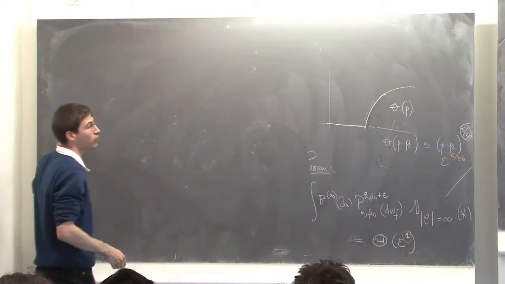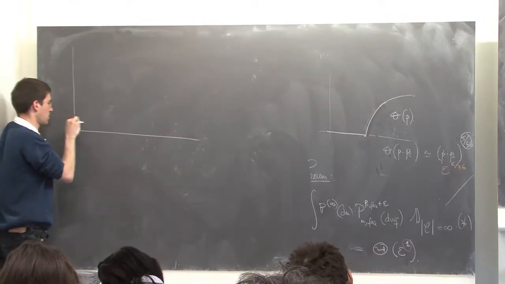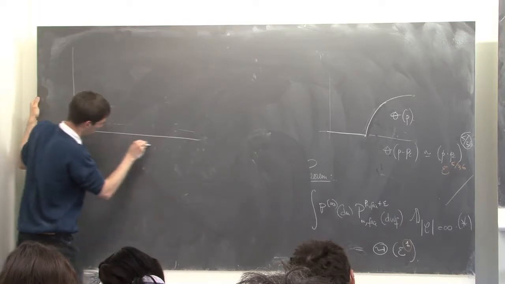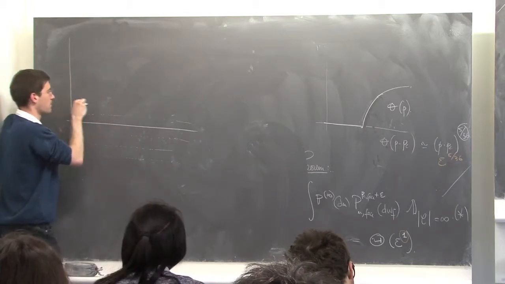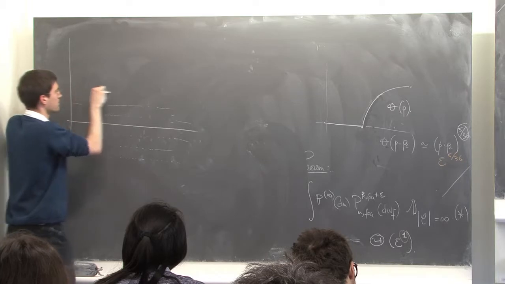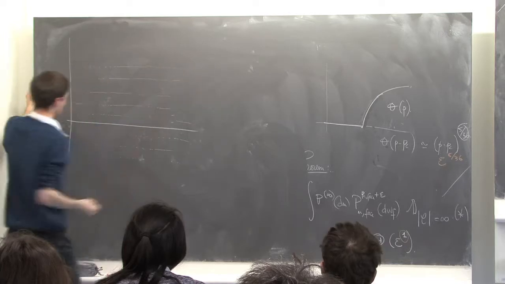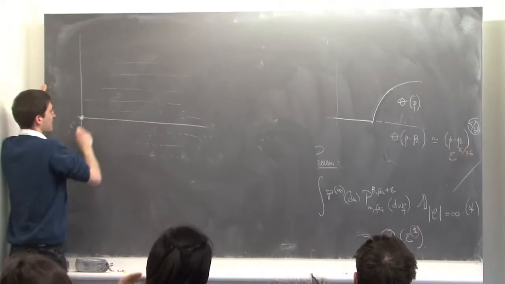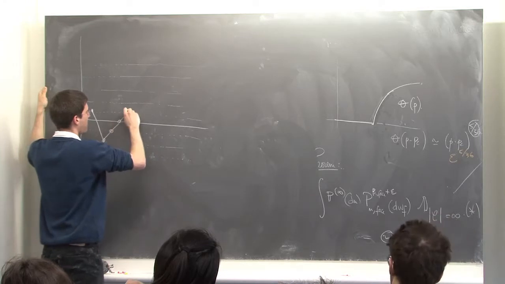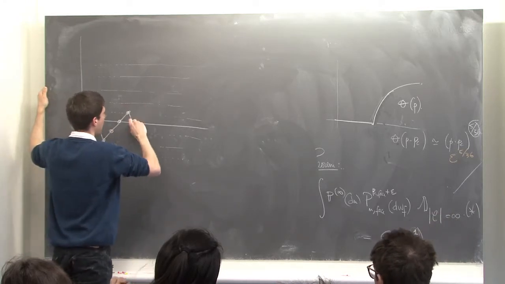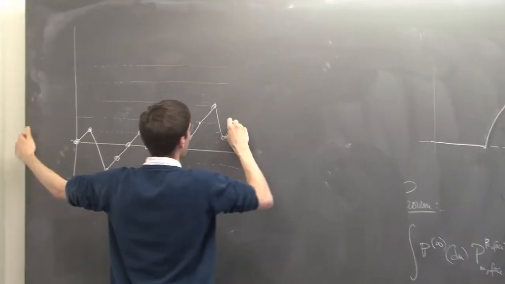So let's look at a sample of that walk. Okay, so that walk starts here at 0, can make up step by 1, maybe down step by 2, maybe up by 1, up by 1, up by 1, down by 1, up by 1, down by 2, up by 1, and so on.